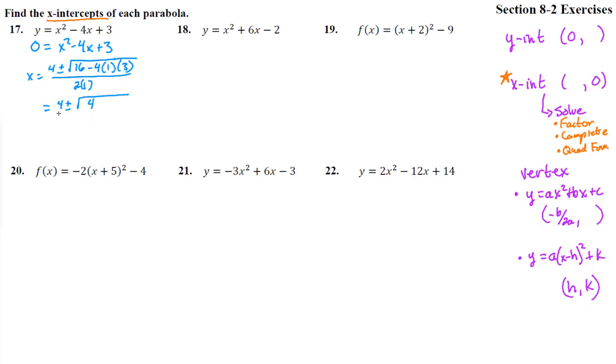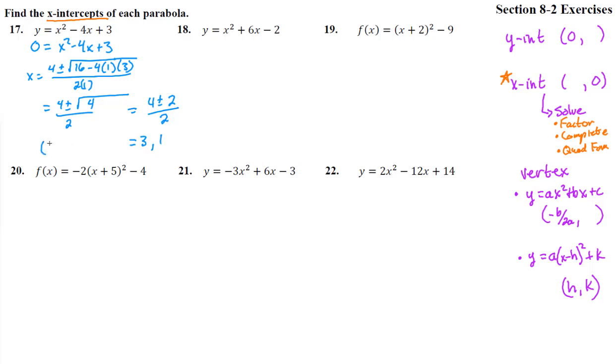That's a 4. That's a perfect square. That means this would have come out. This is 4 plus or minus 2 all over 2, which is 4 plus 2 is 6, divided by 2 is 3, and 4 minus 2 is 2, divided by 2 is 1. Oh, good grief. Yes, that would have factored into x minus 3, x minus 1. We would have got the same answer.